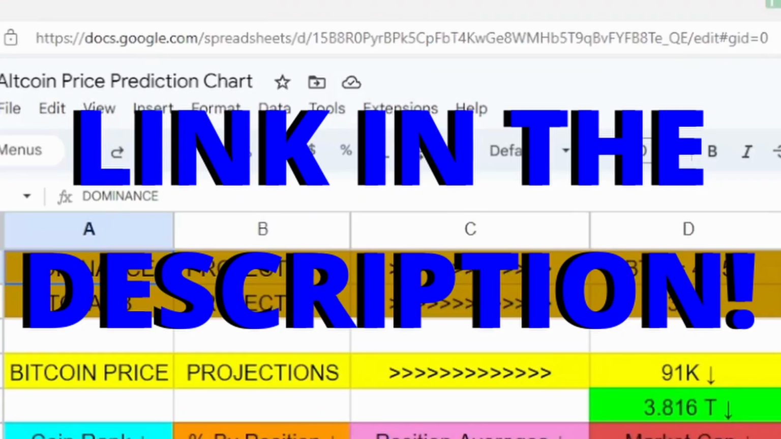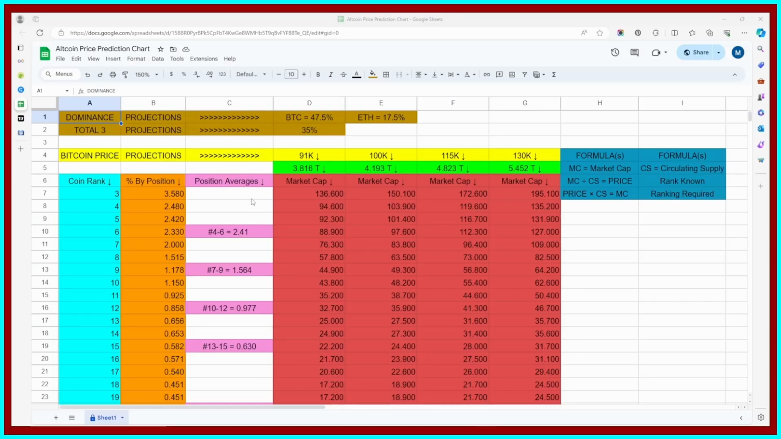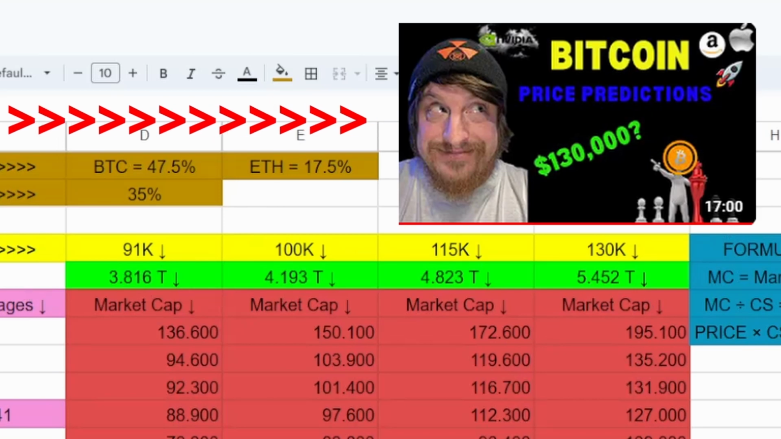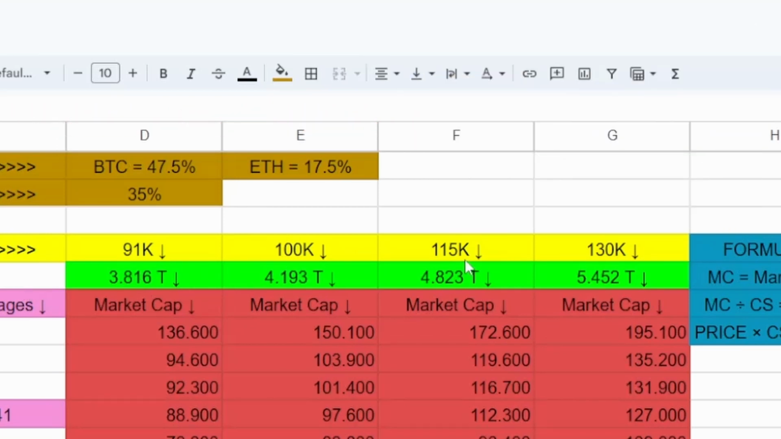I'll leave a link in the description of every video that I put out to do with these price predictions, so you can use this on your own time. But just a quick explanation of what you're looking at here. In yellow, we have Bitcoin price predictions. I have another video where I go over where I come up with these. We have 91K, 100K, 115K, and 130K. Obviously, Bitcoin can go much higher than this, but these are just what I'm projecting Bitcoin to reach.